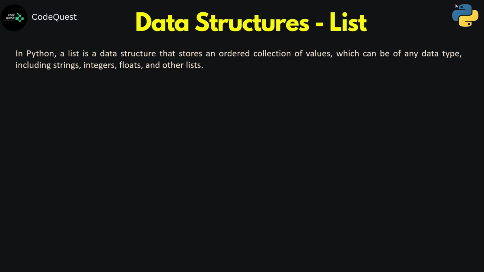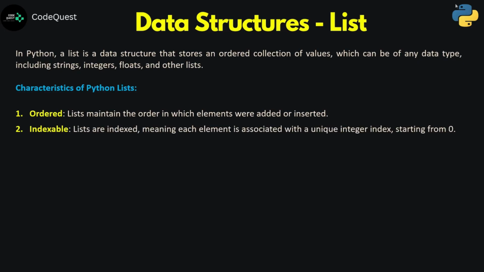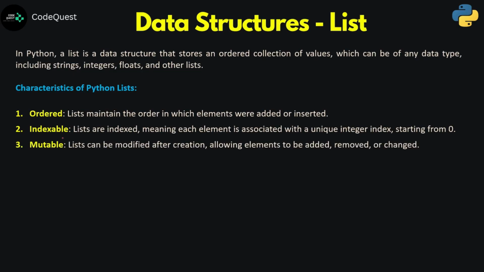Your list data structure is the one which is going to store the elements in an ordered collection of values, which can be of any data type, including strings, integers, floats, and any other list is also possible. So what are the basic characteristics of Python lists? It is ordered, which means whichever order we have inserted the elements into the list, they will be maintained throughout. It is indexable. Each and every element of a list can be addressed with a unique integer value called the index, which can be either positive or negative.